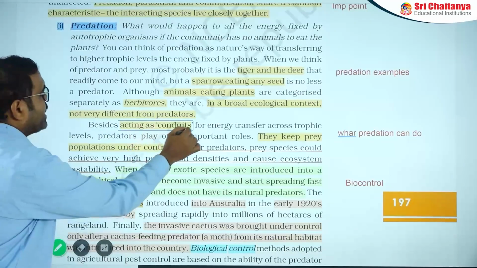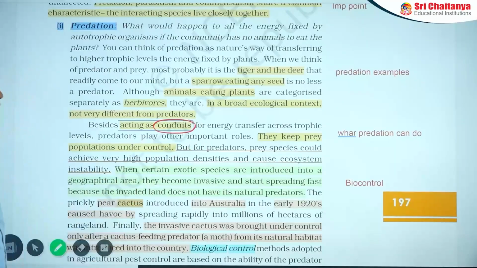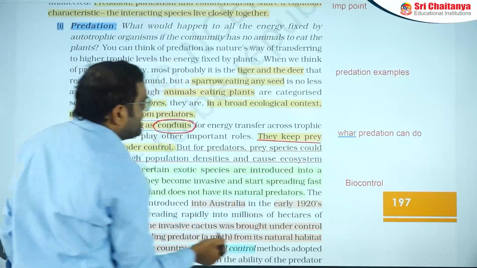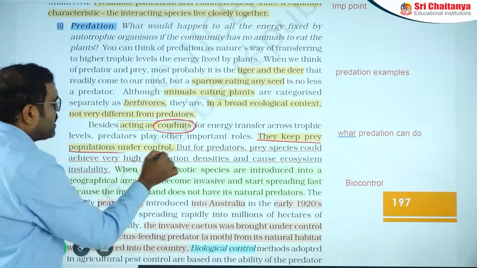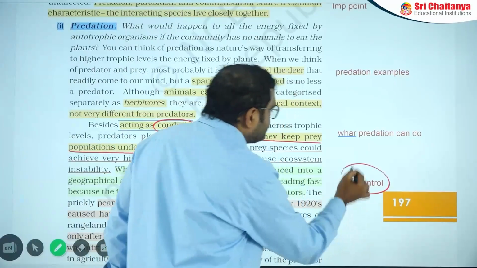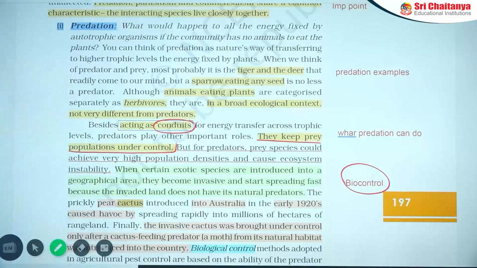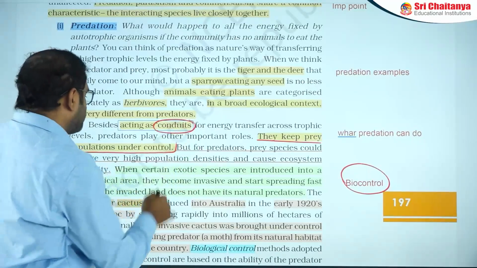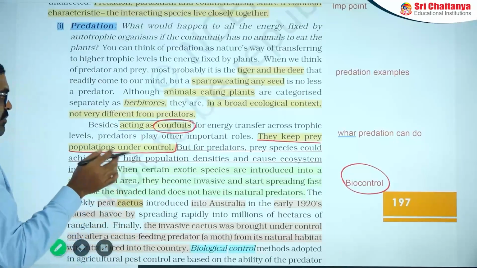Maintaining the energy flow is the first point. The second thing is it keeps the prey population under control. That is biocontrol. So biocontrol of the population can be maintained by predation.